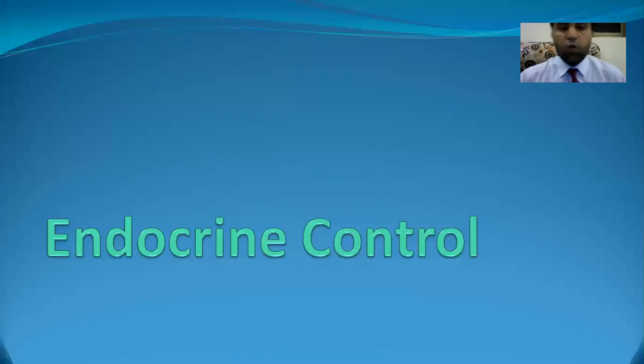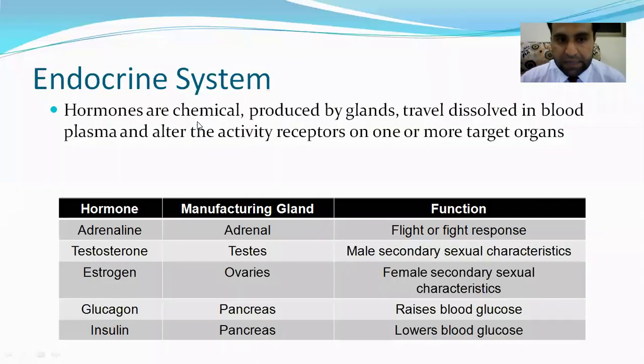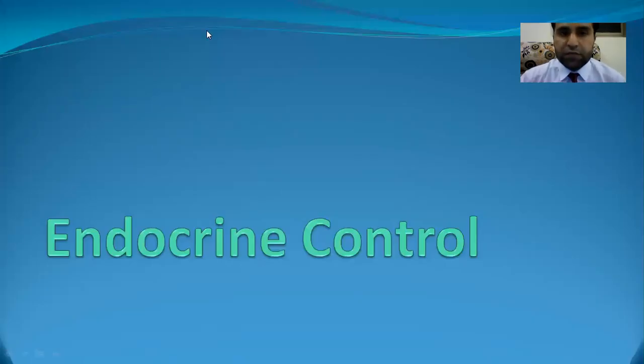All right. Now, endocrine system. The endocrine system is the system of hormones, right? Hormones are special chemicals that are secreted by glands. Let me tell you something about that. Glands are special bodies present in our body, like the thyroid gland and pituitary gland. All these glands produce a special secretion, a special chemical, that is called hormone.